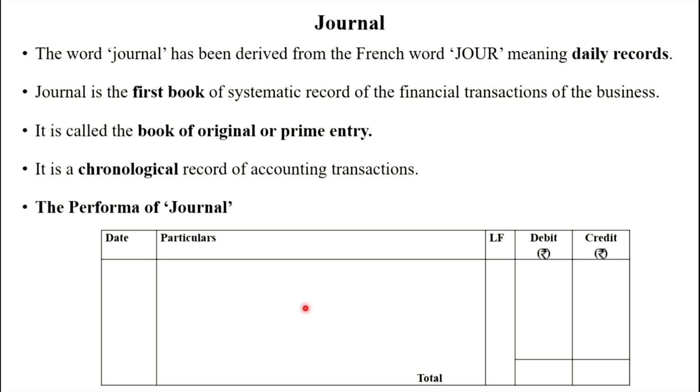Okay, this is all about the journal. Journal is called the first entry book, original entry book or prime entry book. Also, we record all the transactions chronologically, and we require the source document for recording the transactions in a journal. And this is the pro forma of the journal: date, particulars, ledger folio, debit and credit.